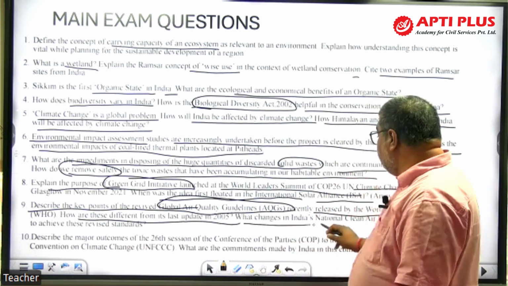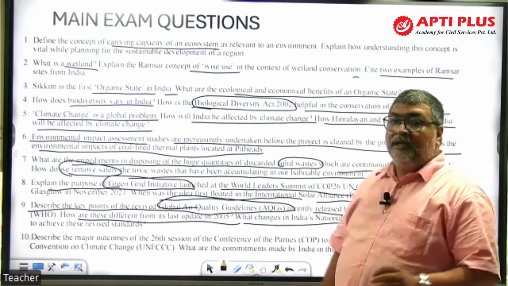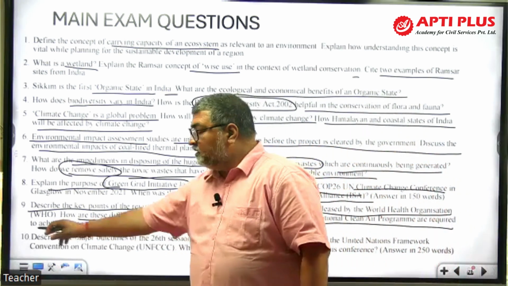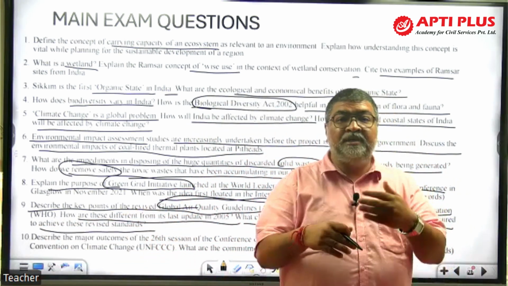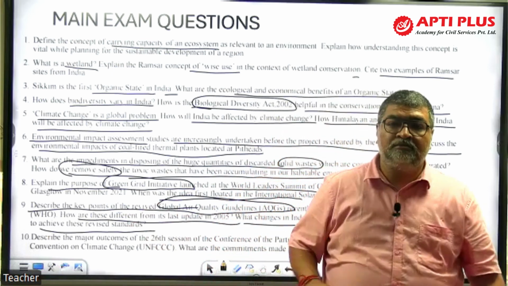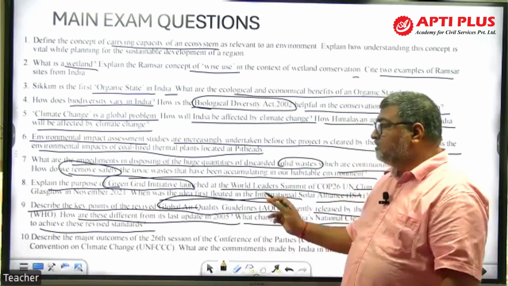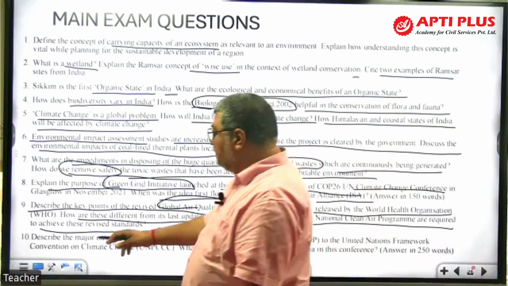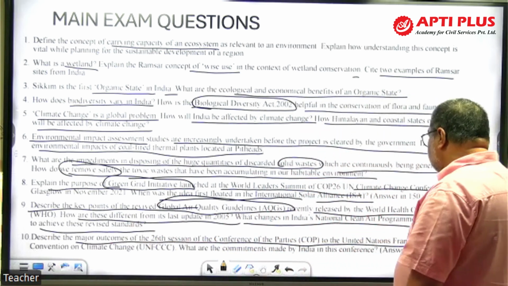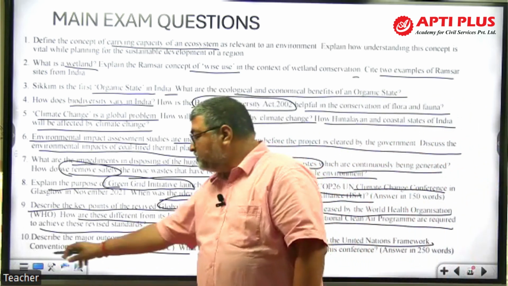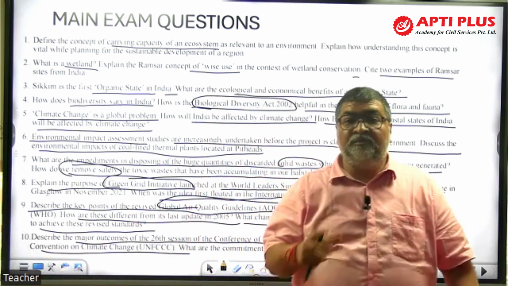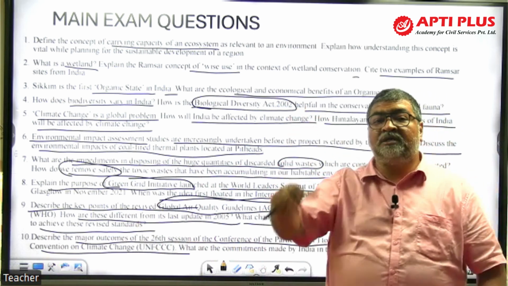Now, what changes in India's National Clean Air Program? We have NCAP, the National Clean Air Program, right? To achieve this revised standard, how can we achieve it by making changes to our national program? Three parts of the question. Long answer, 250 words. Now here, describe the major outcome of the 26th session of the Conference of Parties of the United Nations Framework Convention on Climate Change, UNFCCC, COP26, Climate Change Summit, Glasgow. What are the major achievements, major outcomes of that summit?